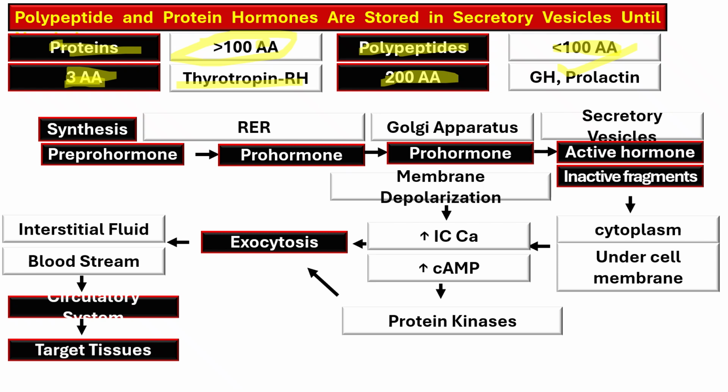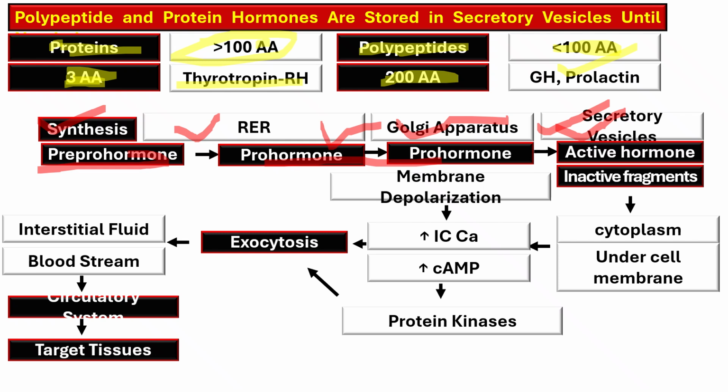These hormones are synthesized in the rough endoplasmic reticulum as pre-prohormones that are biologically inactive. Then they are converted into prohormones by enzymatic processes. From the rough endoplasmic reticulum they go to the Golgi apparatus, and here they are packed as secretory vesicles.